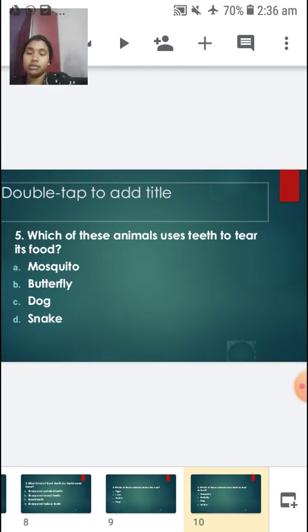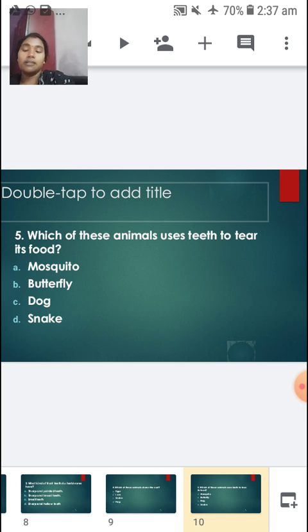Which of these animals uses its teeth to tear its food? A. Mosquito, B. Butterfly, C. Dog, or D. Snake. So does a mosquito have teeth, children? No. A mosquito doesn't have teeth. Does a butterfly have teeth?